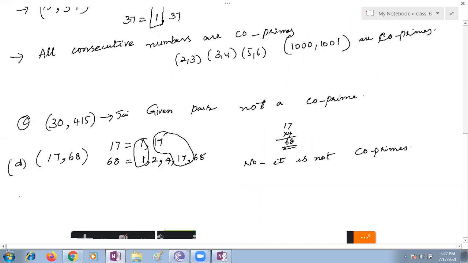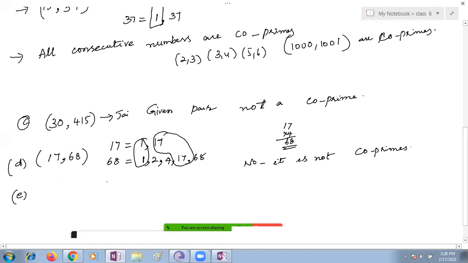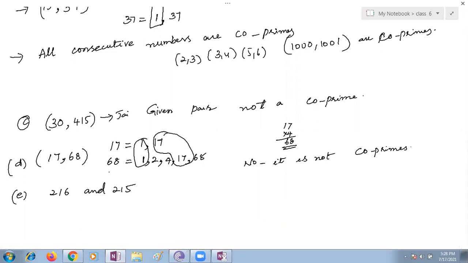Next, Sri Harsha, please respond. 216 and 215. Now my question to Jaydeep: you gave one beautiful point over here. Can you add your point here? Yes, ma'am. As I told earlier, all consecutive numbers are co-prime numbers. These two are consecutive numbers, so they are co-primes. Wonderful. 215 and 216 are consecutive numbers.